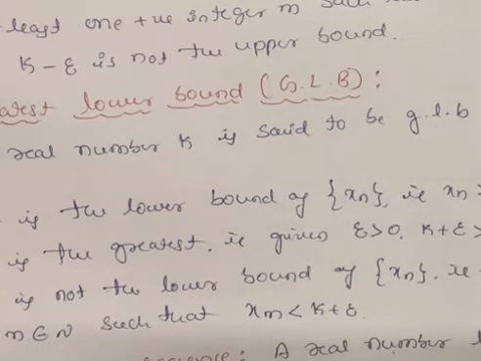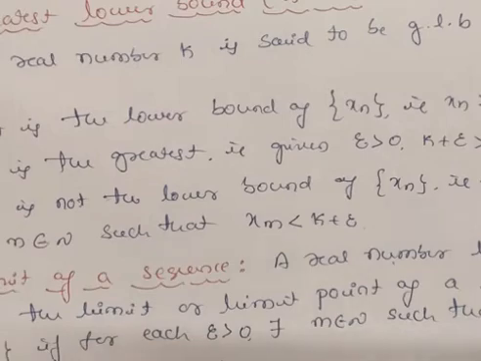So we know greatest lower bound means, first, there should be some lower bound, that is, all the values of xn should be greater than or equal to that value k. And the second point is, for all epsilon greater than 0, k plus epsilon is always greater than k, and this k plus epsilon is not a lower bound. Then such a bound is known as the greatest lower bound of the sequence.